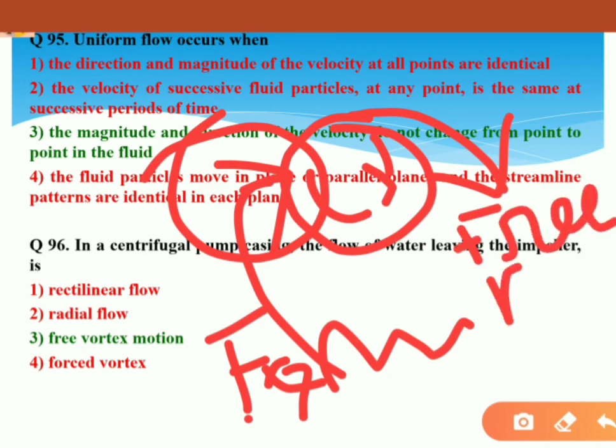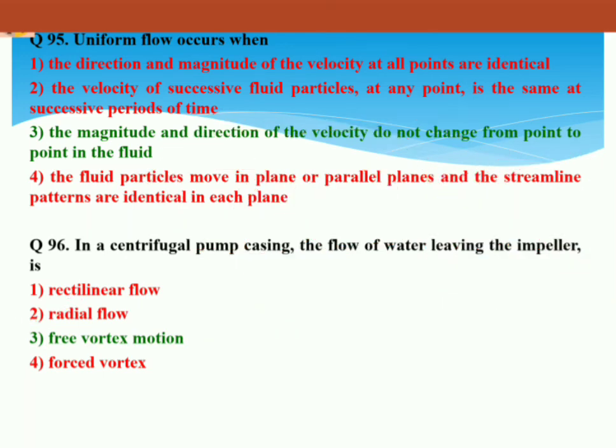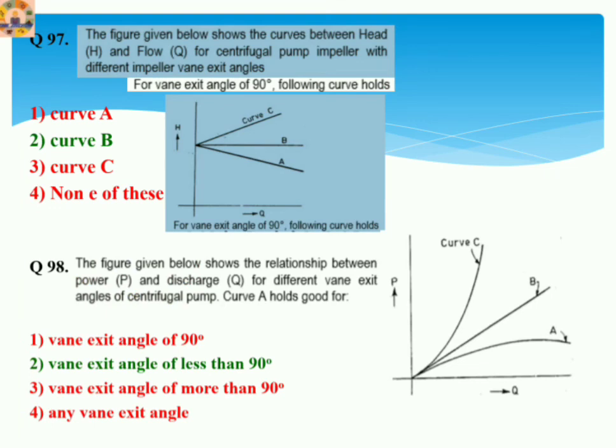Here the pump work is not forcing the flow out. Here it goes out freely, so it's a free vortex during outlet. So option 3 is the correct answer, free vortex motion. Let's come to the next question, 97.